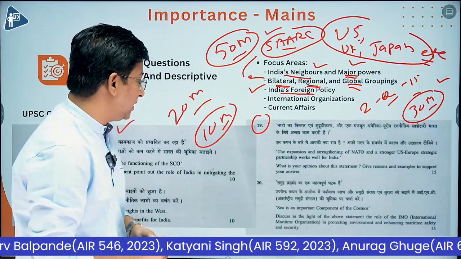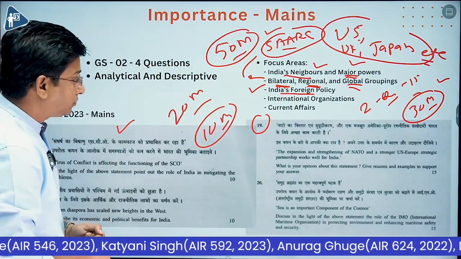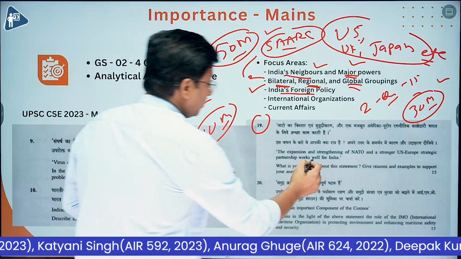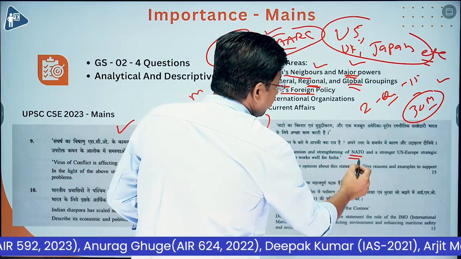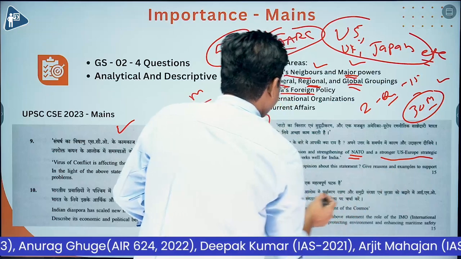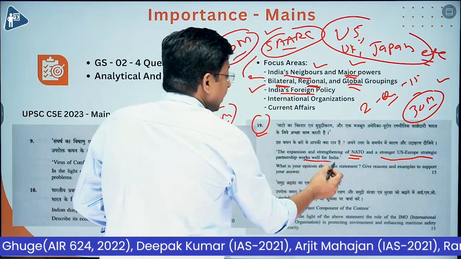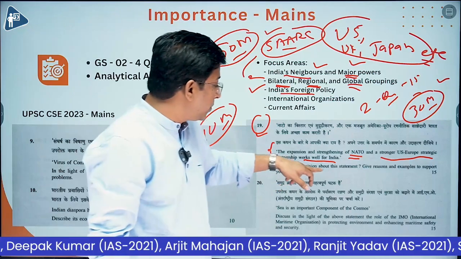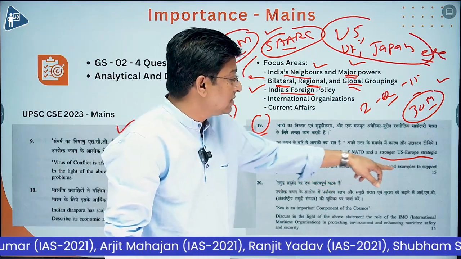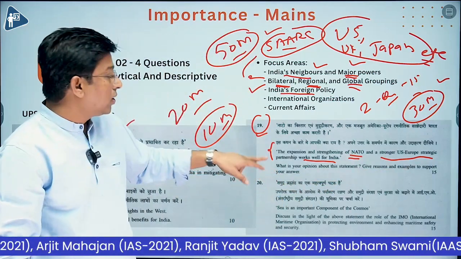You can see question number 19 of last year: the expansion and strengthening of NATO, a stronger US-Europe strategic partnership works well for India. And then the next line: what is your opinion about this statement? Give reasons and examples to support your answer.